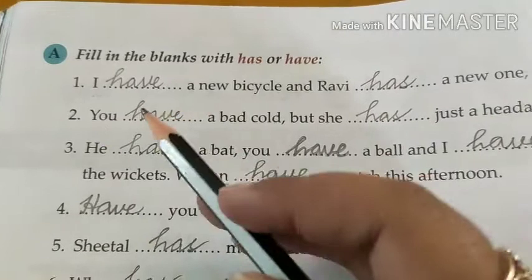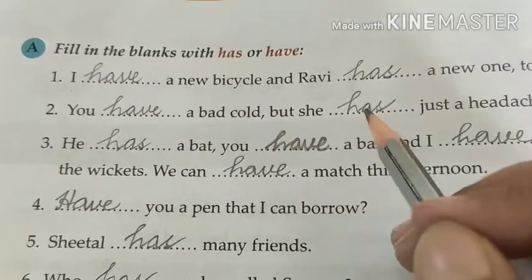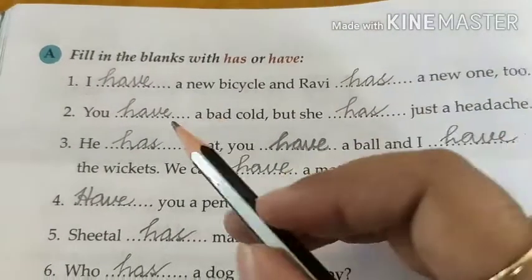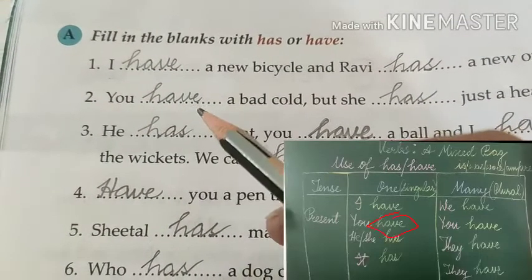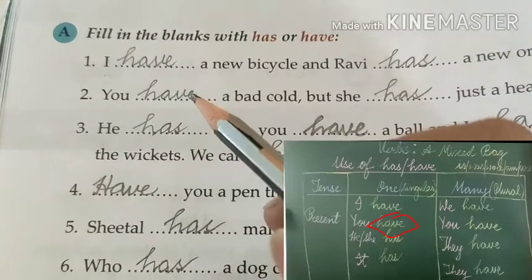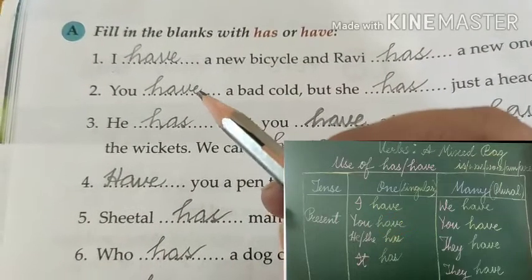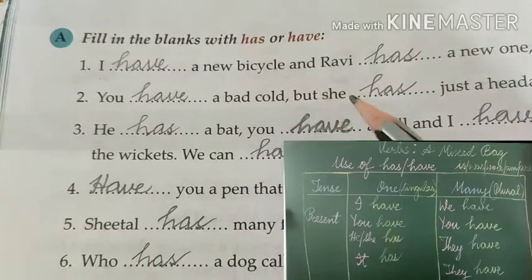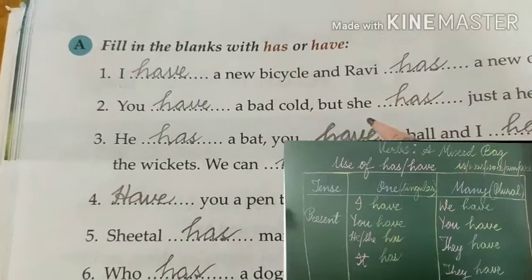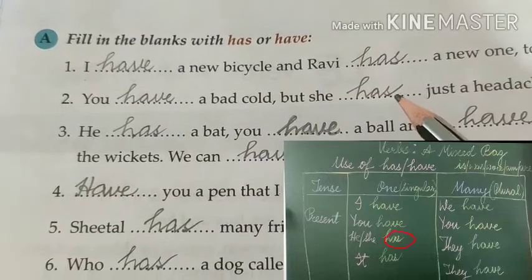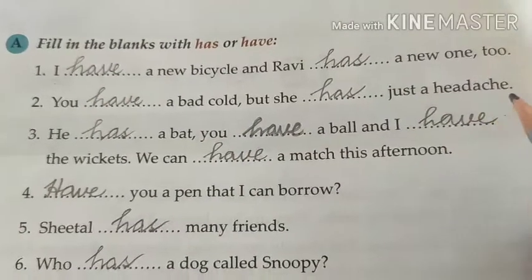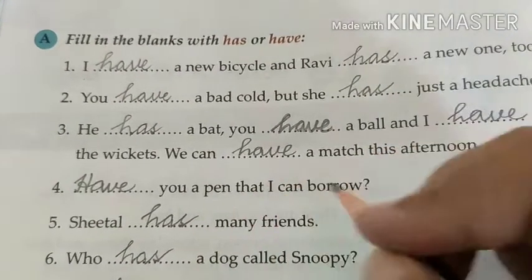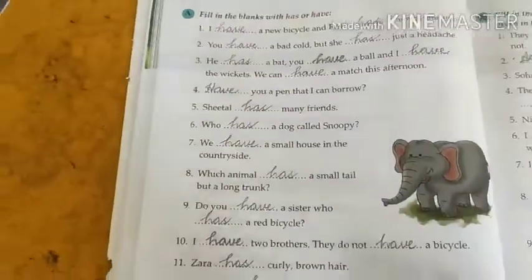Question number 2. You dash a bad cold but she dash just a headache. With you we will use have. As I have already taught you, you can refer to the table which I have taught you. You have a bad cold, but she has just a headache. With he, she and any noun we will use has, and with I and you we will use have. Now, you will get the PDF of this exercise as well.